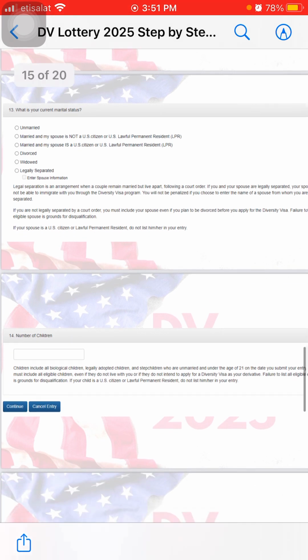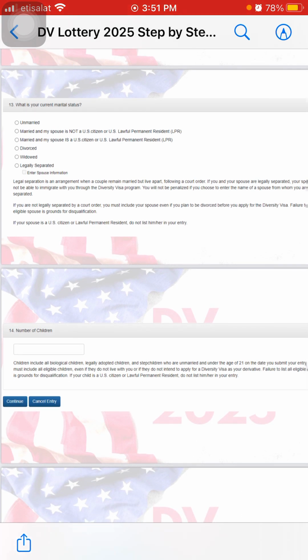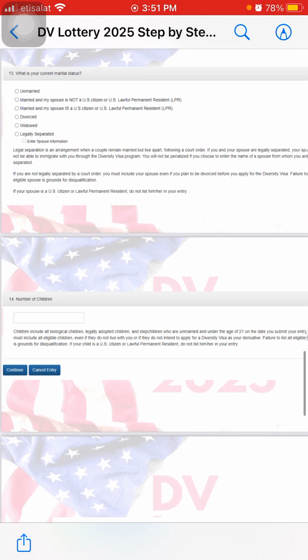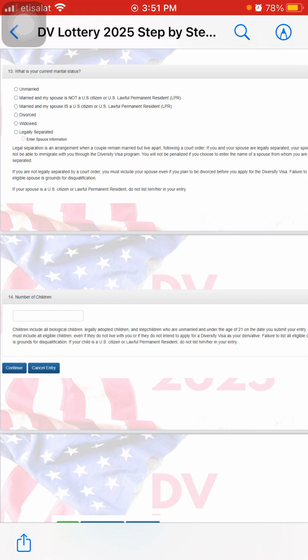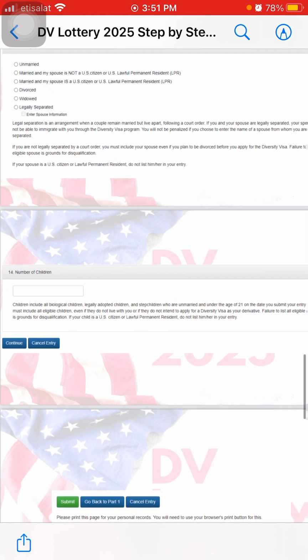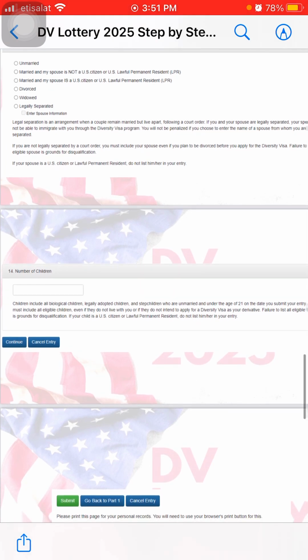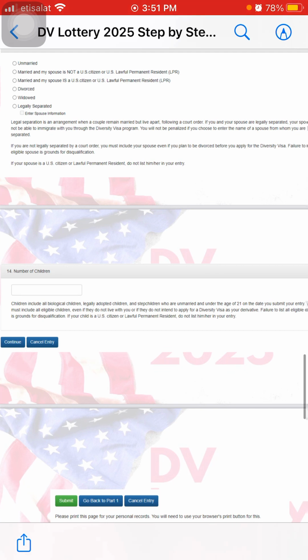And then part 13, you'll see the current marital status. So unmarried, which is single; married and my spouse is not a US citizen or US lawful permanent resident; and the third option is married and my spouse is a US citizen or US lawful permanent resident. And then divorced, or widowed, or legally separated. You can also enter the spouse information if you are legally separated.